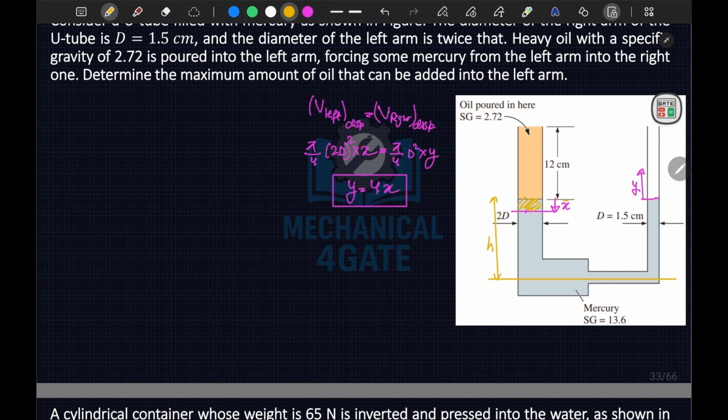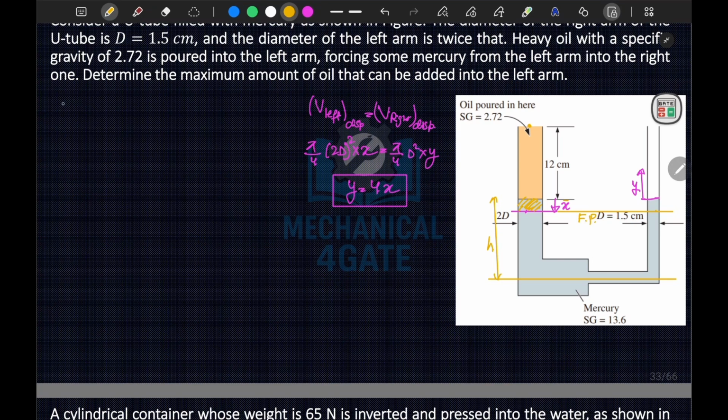So if I apply the manometer principle here, let's say at this point the pressure is 0 only. From here we will move up to this point, which is your next reference line, the final position. The pressure at this point and this point should be the same.